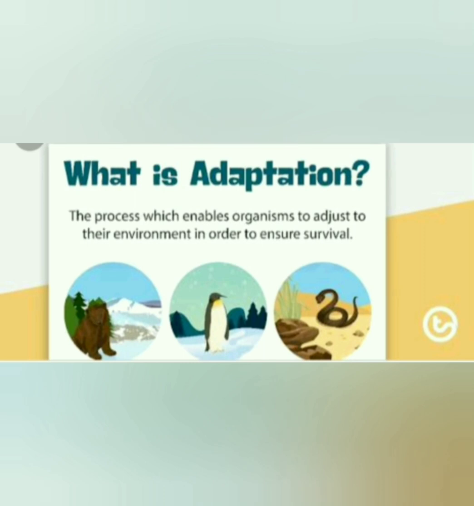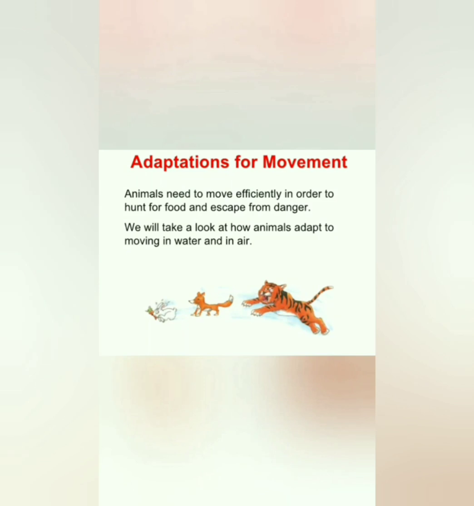From a small insect to the large animals, they have adapted to live in their particular habitat. Habitat means a natural home or environment where an animal lives. Animals move from one place to other place. But why should they move?